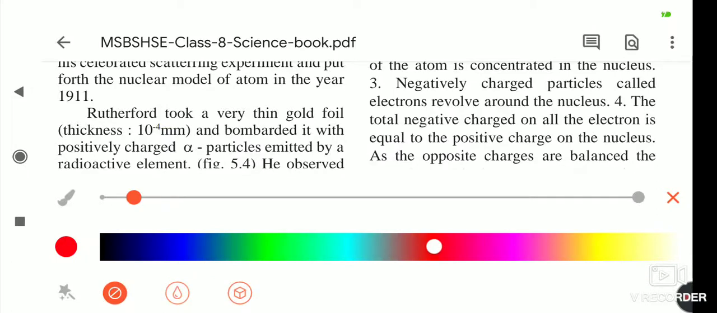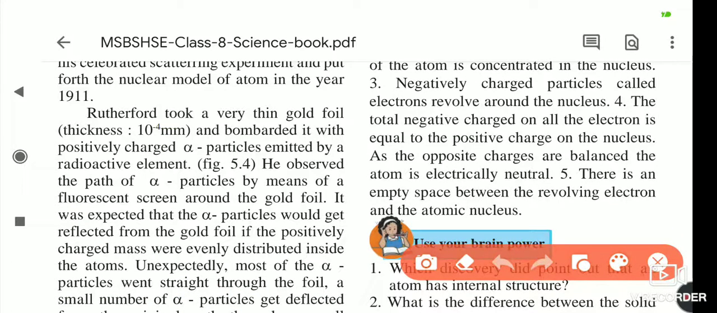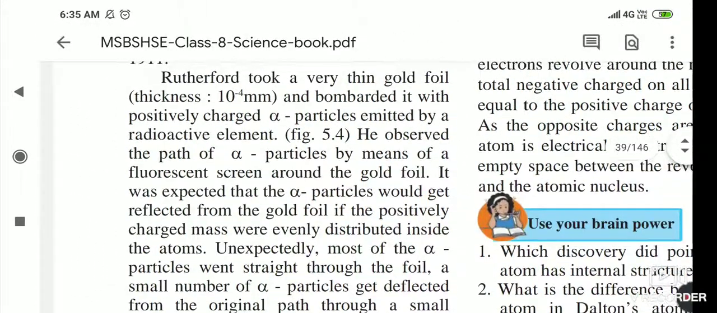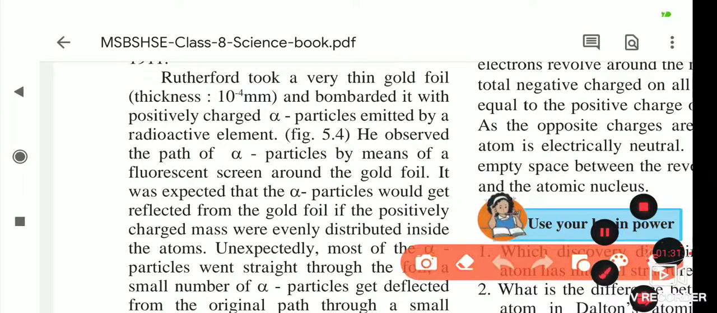Rutherford took a very thin gold foil of thickness 10 raised to minus 4 mm. We will see the video of this experiment also, but first of all, we will see its explanation. So Rutherford took a very thin gold foil and its thickness is 10 raised to minus 4 mm. Means on our scale, there is a small line, 1 to 10 inside.